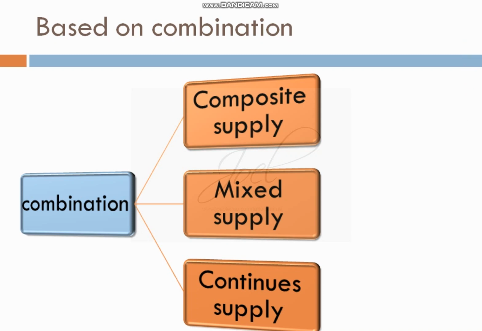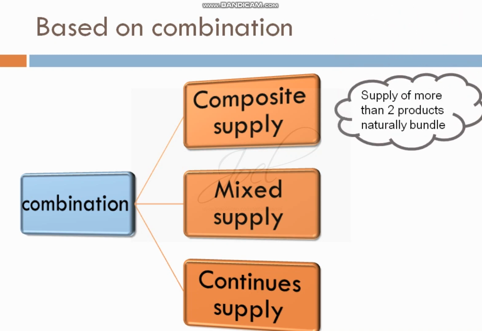Composite supply is a kind of supply where more than two products are sold, but they are naturally bundled.